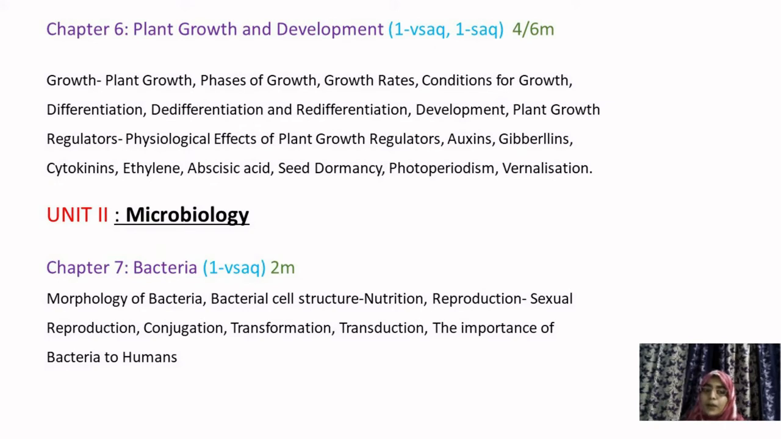In reproduction, you have sexual reproduction, conjugation, transformation, transduction, and the importance of bacteria to humans. How does bacteria help humans? One basic example of a bacteria which helps us is lactic acid bacteria, present in milk, which helps in the conversion of milk to curd. You have various kinds of bacteria which are helpful in our daily life, and in detail we will study all these bacteria which are helpful for human beings.